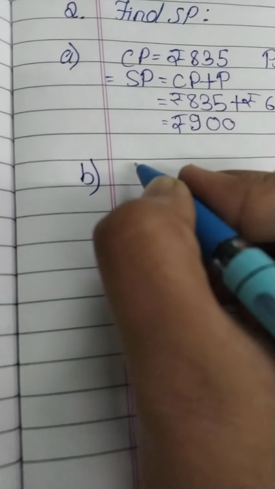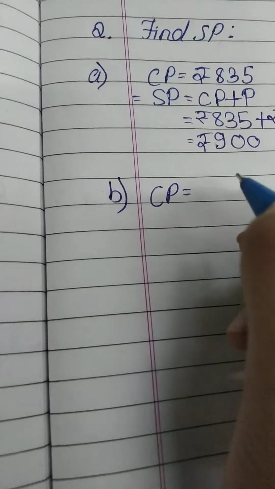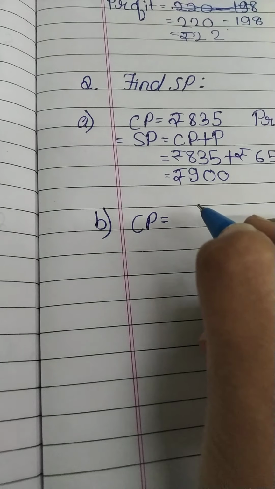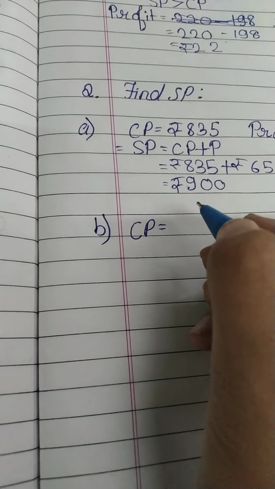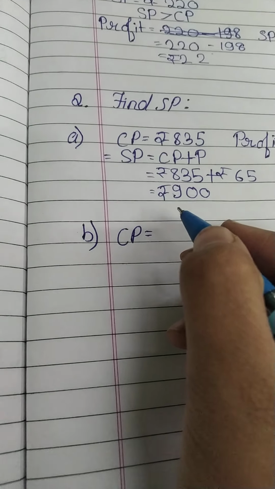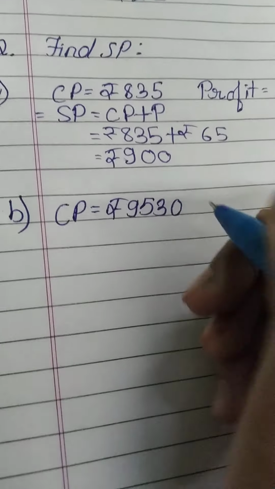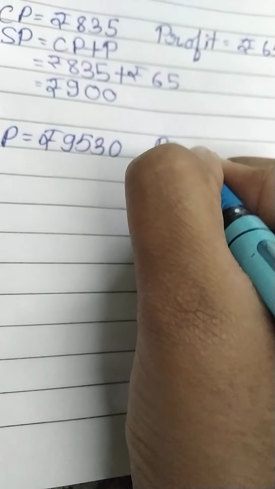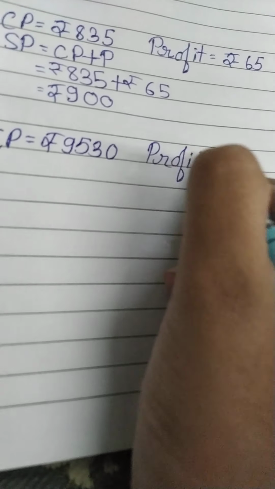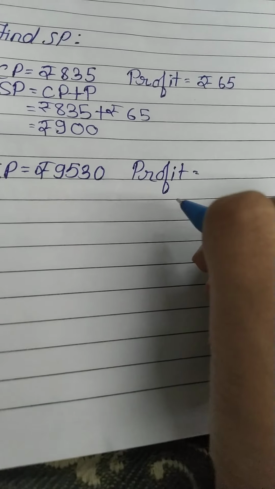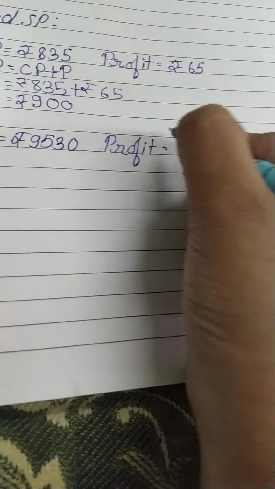That is CP is equal to rupees 9,530. Try this sum, okay? Profit is equal to rupees 725.